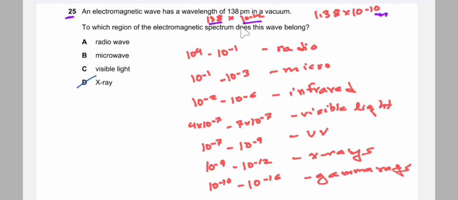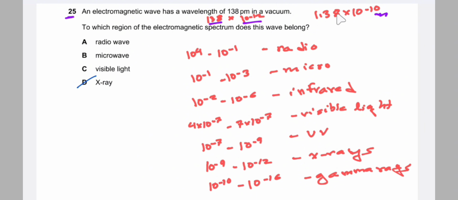To which region of the electromagnetic spectrum does this wave belong? So you must remember or memorize these values. That is radio waves 10 to the power 4 to negative 1, then negative 1 to negative 3, negative 2 to negative 6, 4 into 10 to the power minus 7 to 7 into 10 to the power minus 7, then negative 7 to negative 9, negative 9 to negative 12, and negative 10 to negative 16.